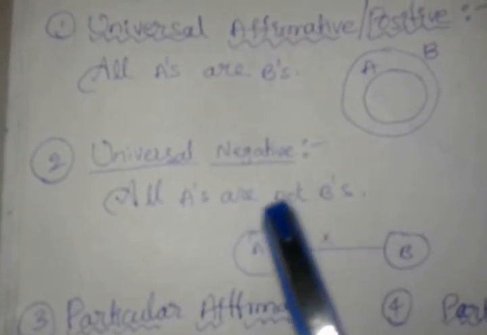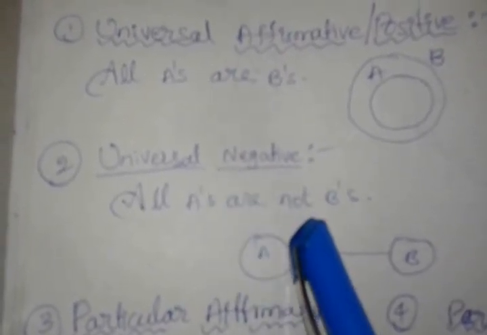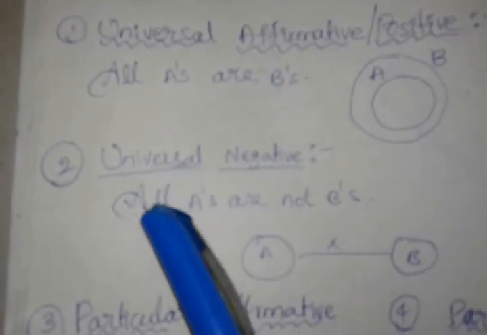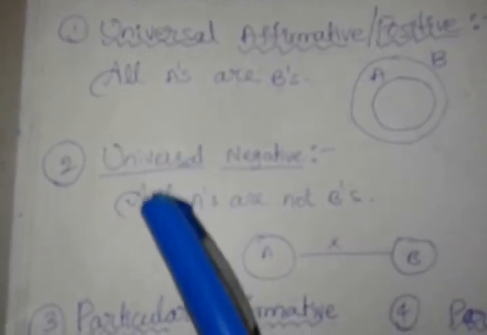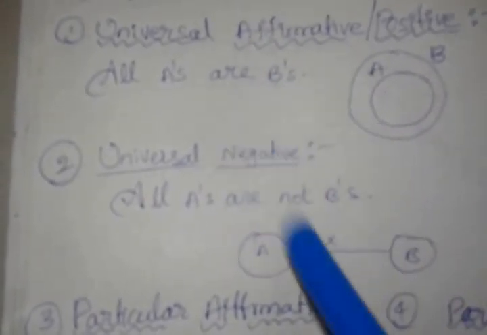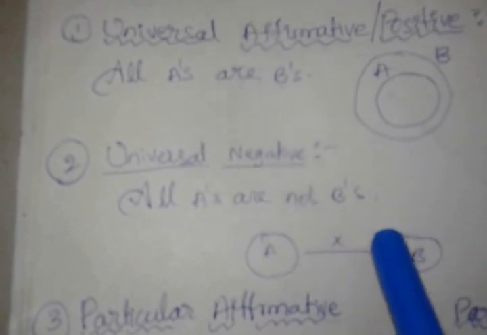Wherever you see not, that is a negative statement. Not is a negative statement. And all we are seeing in the statement, so universal negative. These two are the basic diagrams: this one for universal positive, and this is universal negative.